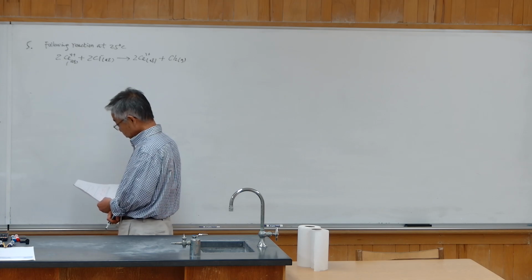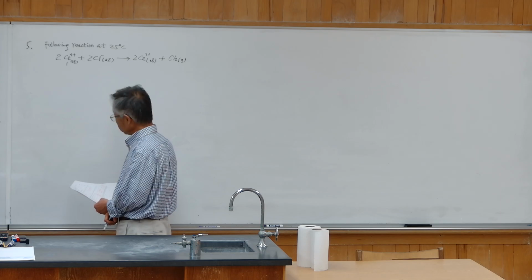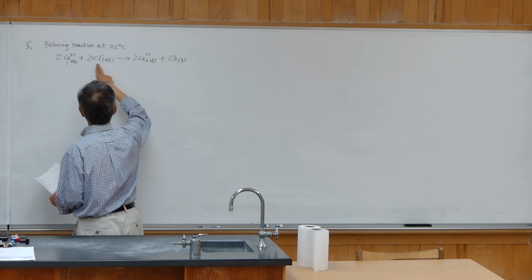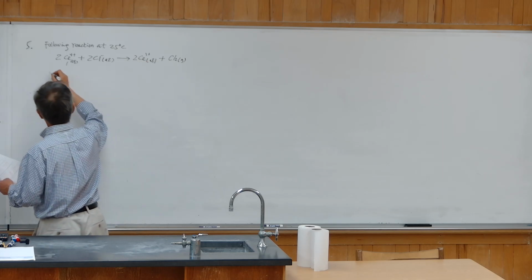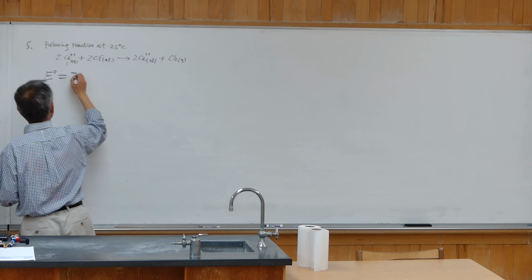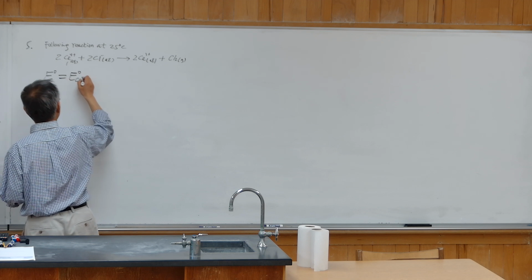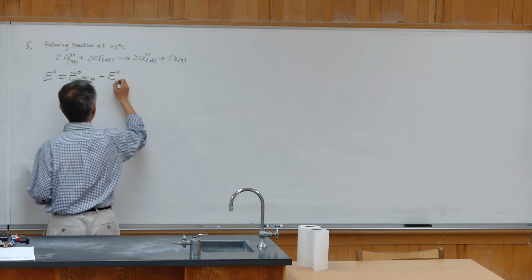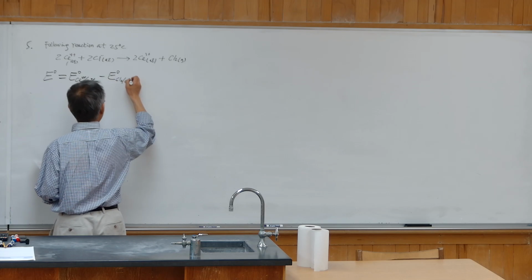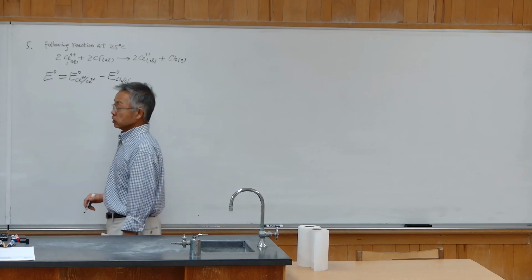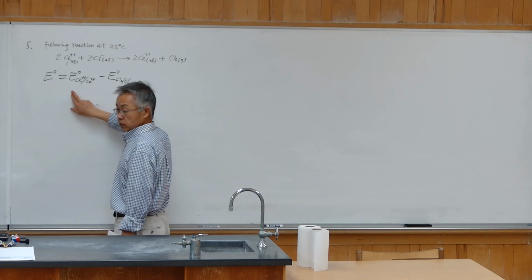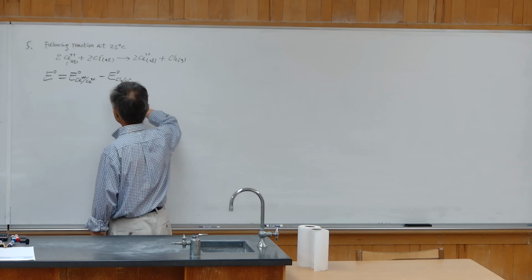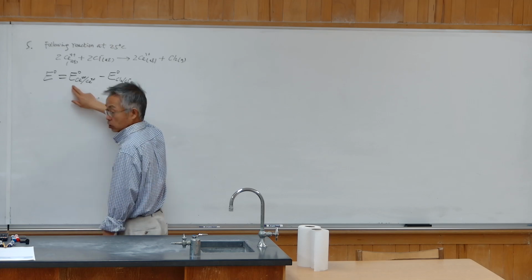So here we need to find the standard potential difference between the cerium 4, cerium 3 pair and the chlorine, chloride pair. These are 2 half potentials. The potential difference will be the cerium 4, cerium 3 potential minus the standard potential of chlorine, chloride. The question is why the potential difference is cerium 4, cerium 3 minus chlorine, chloride, not chlorine, chloride standard potential minus the cerium 4, cerium 3 pair.